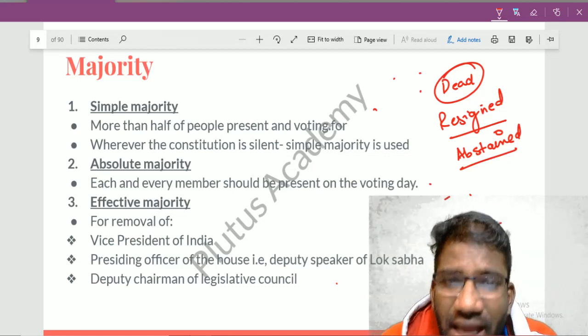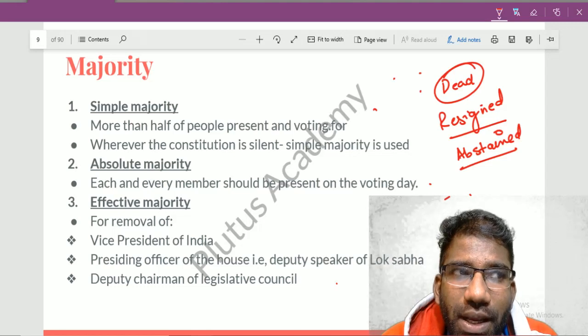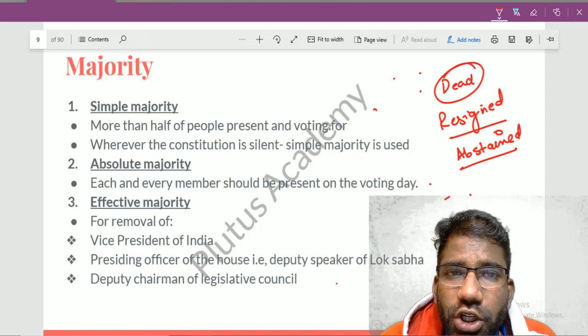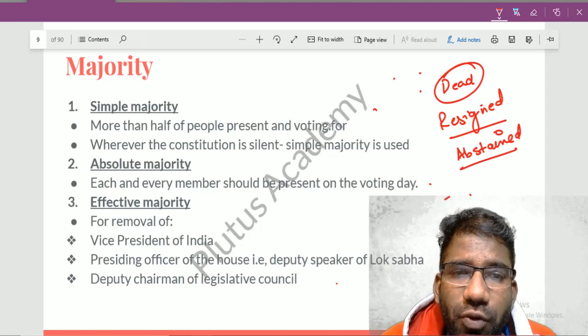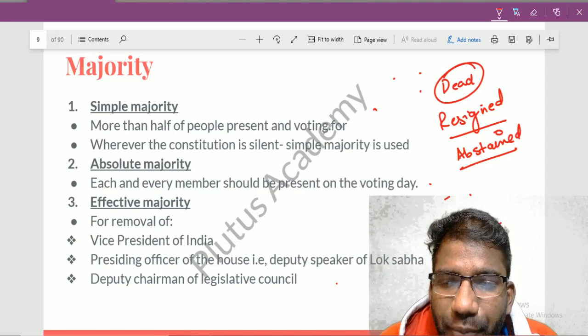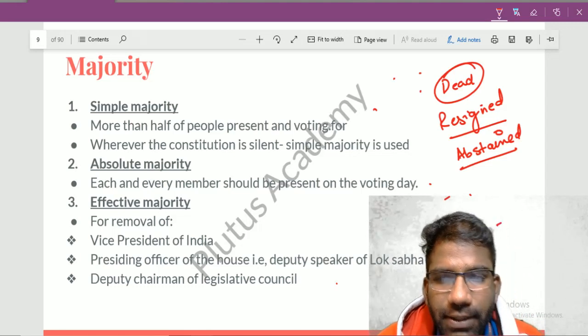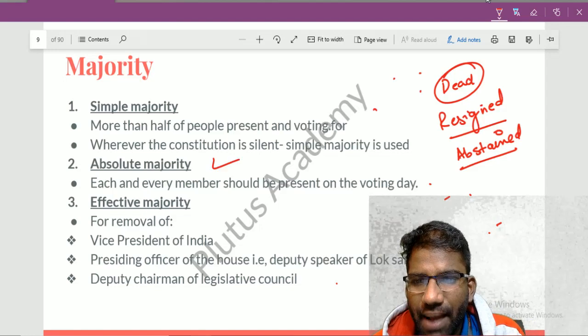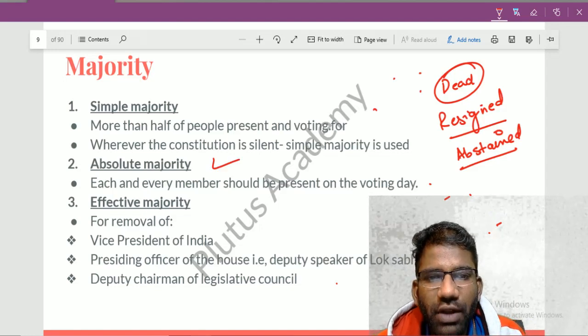If a person is dead, the re-election has to be conducted from that constituency, and then he has to be inducted into the house. Then the procedure of election needs to be conducted. So in case of absolute majority, no member of the house can be absent, abstain, or resign.